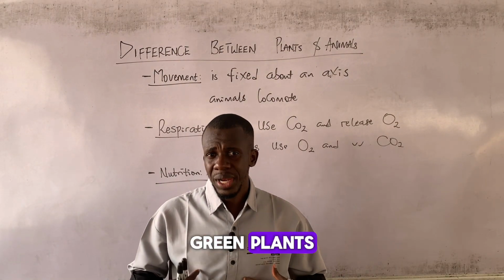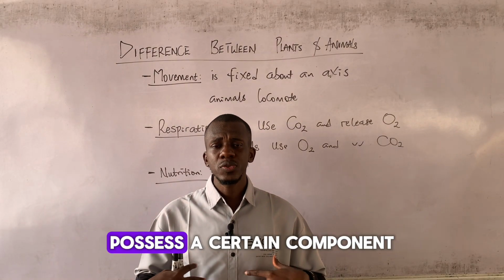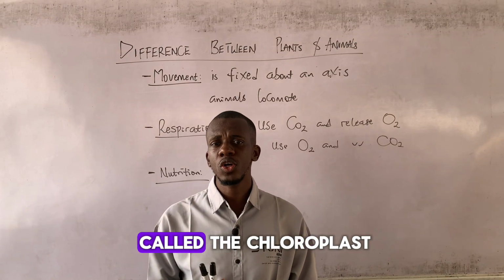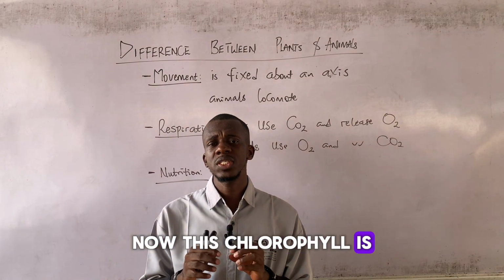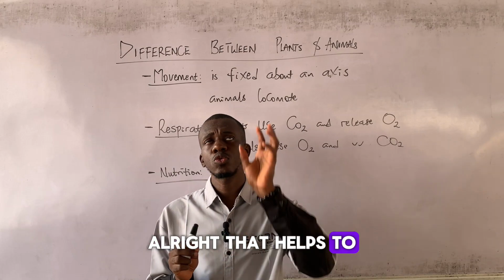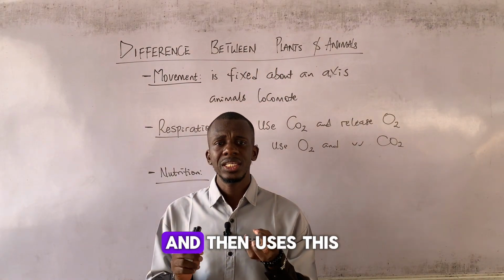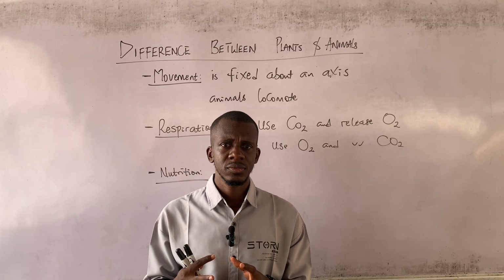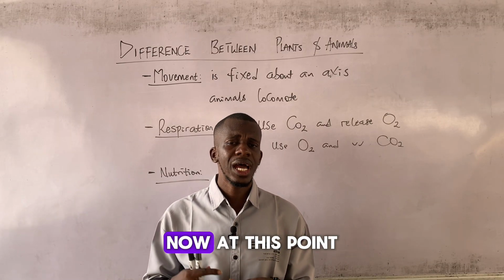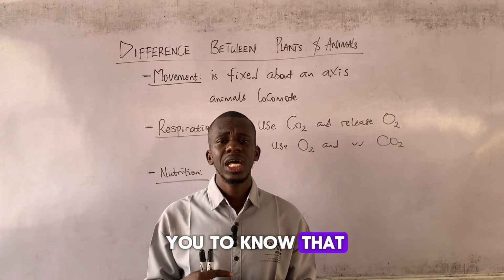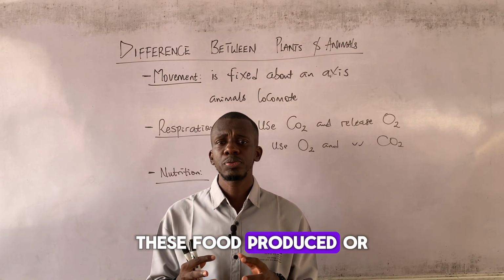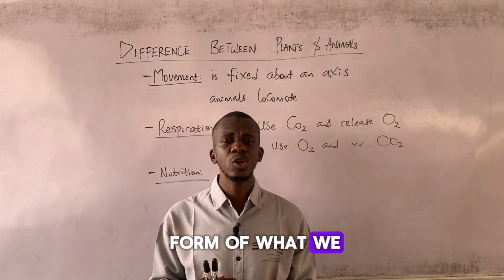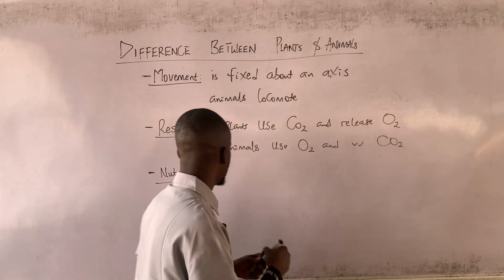So green plants, emphasis on green plants, possess a certain component known as chlorophyll present in a structure called the chloroplast. Now, this chlorophyll is a greenish pigment that helps to trap light from the sun and then uses this light in the manufacture of food. Are we there? Excellent. Now, at this point, I will also need you to know that this food produced or consumed by plants is stored in the form of what we call starch.